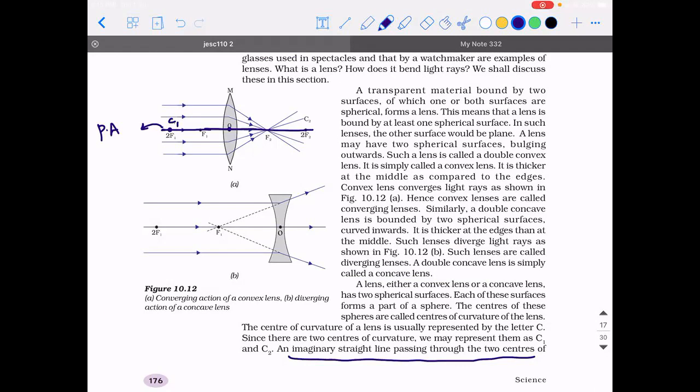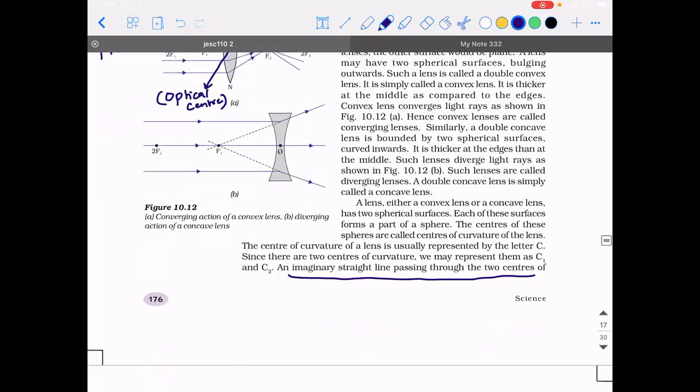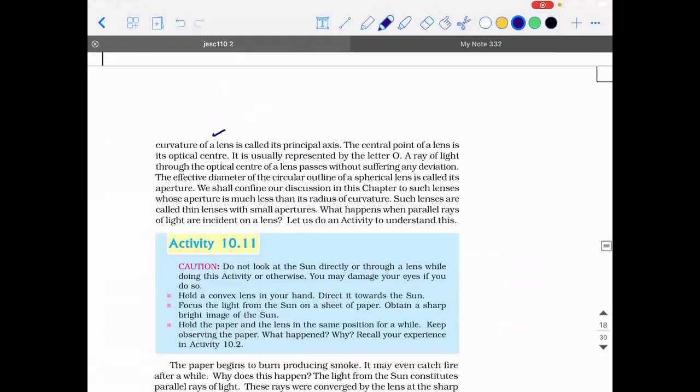The center of the lens itself is called the optical center. Okay, this point is called the optical center. So the central point of the lens is called optical center. It is usually represented by symbol O.